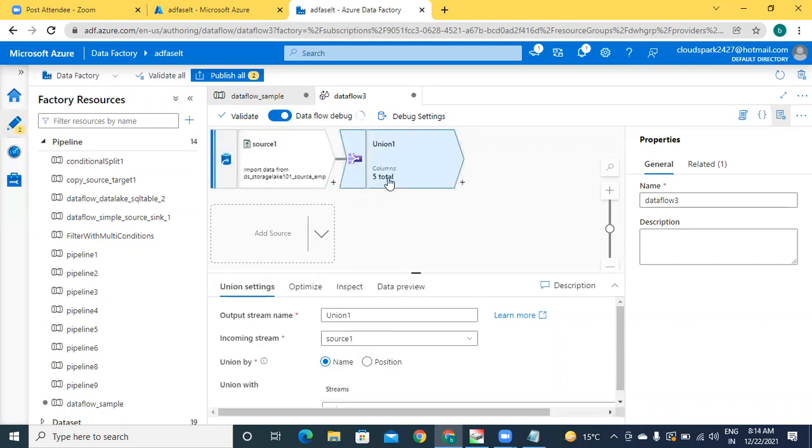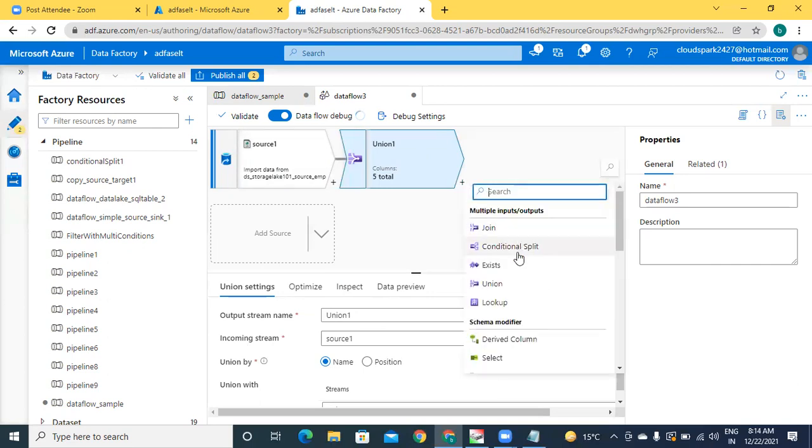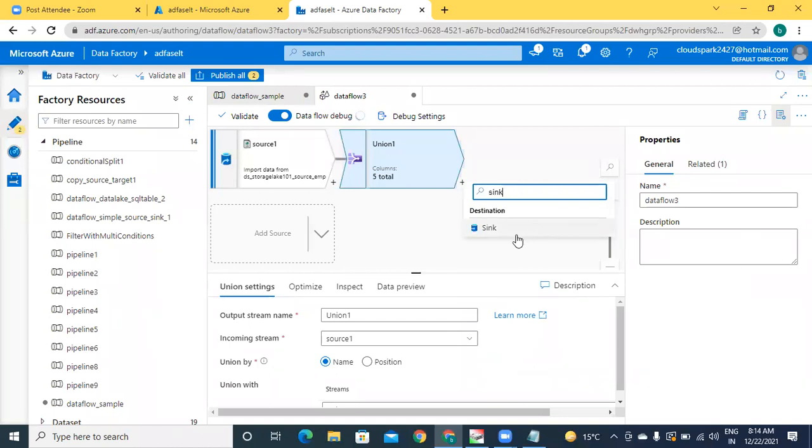Got it? Come back to union. Here, incoming stream means the input for your union. That is source 1, already selected. After this, the output is union 1. This output can be configured with the sink transformation. I'm talking about sink like this.